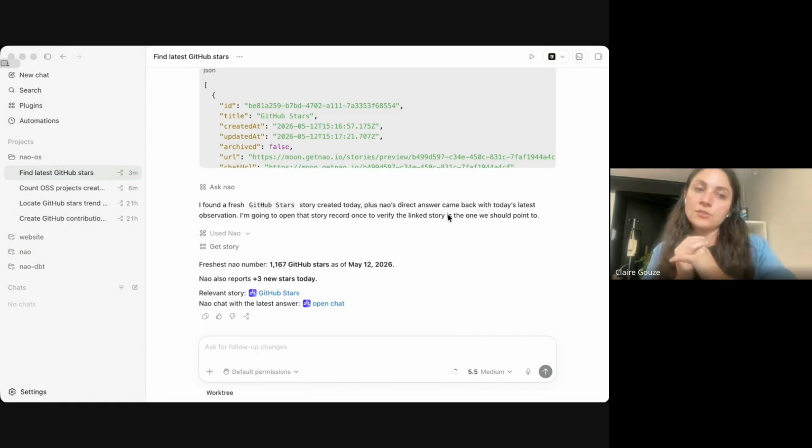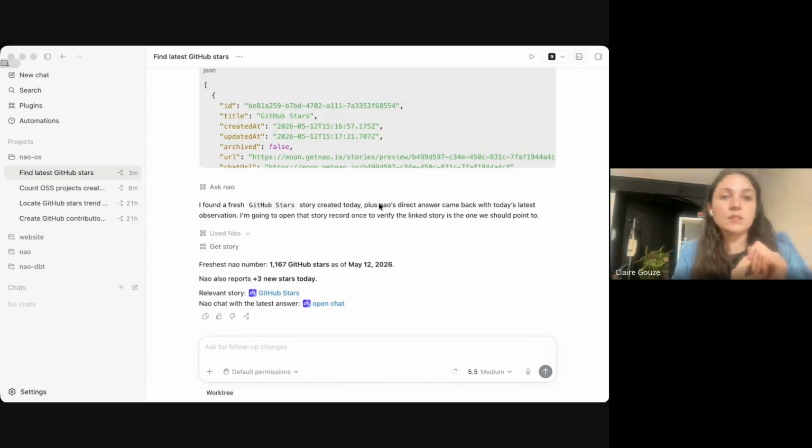So I think this is all the different modes that we wanted to show you with the Nao MCP. So basically, I would sum it up like there is two modes that you can decide to put your MCP on. So either you put it in as a sub-agent with the stories capability. This way you keep a full observability of end-to-end conversation in Nao. So Nao is the sub agent for your main agents, and you can still see full conversation in Nao, and users can keep conversation they started also in Nao.